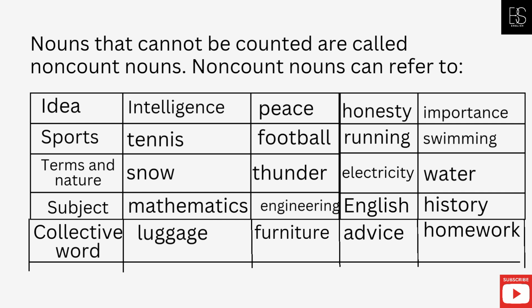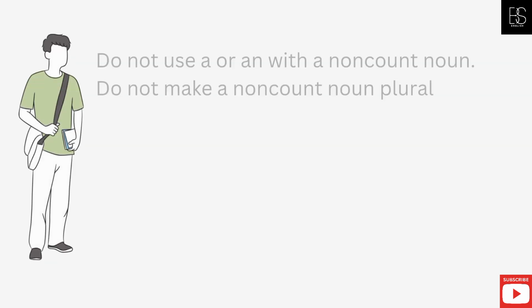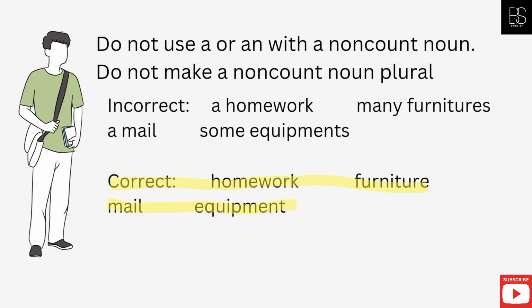Do not use a or an with a non-count noun. Do not make a non-count noun plural. Incorrect: a homework, many furnitures, some equipments. Correct: homework, furniture, equipment.